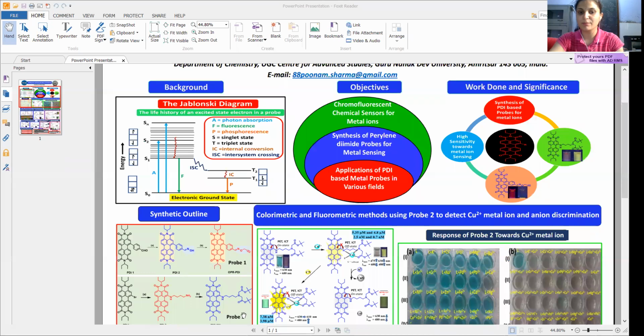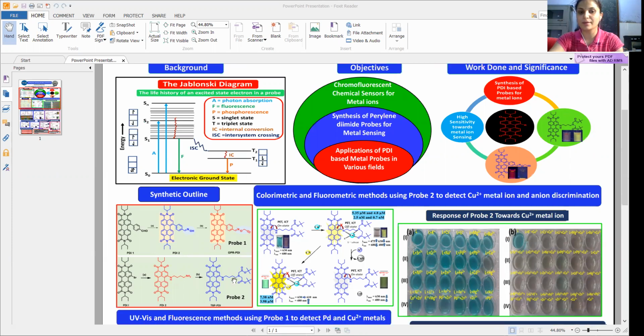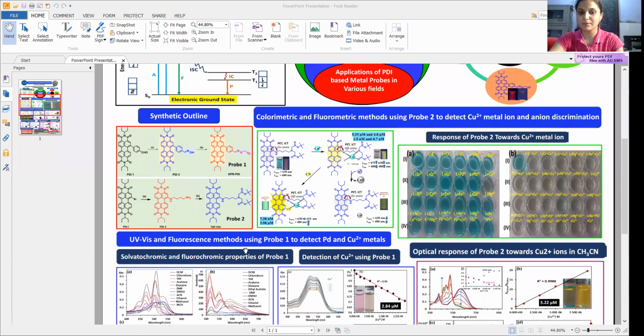This is probe 1 and probe 2. In case of probe 1, we have functionalized the bay position with the oxime propargyl hybrid moiety connected to the phenyl ring to sense palladium species and copper ions. In case of probe 2, the bay position is connected to 1,4-diamino butane that is further coupled with the diester moiety to sense the copper ion. Firstly, we are presenting probe 1, that is OPR-PDI.